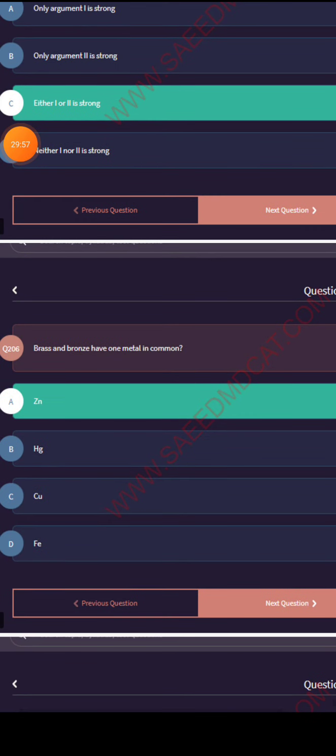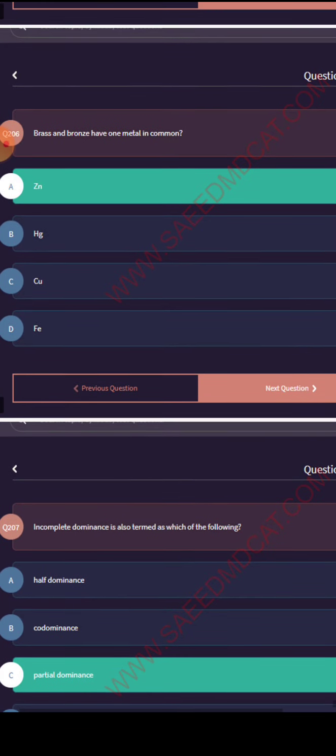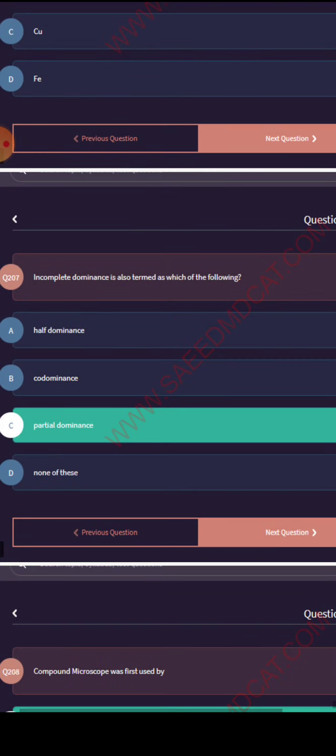Brass and bronze have one metal in common: zinc.